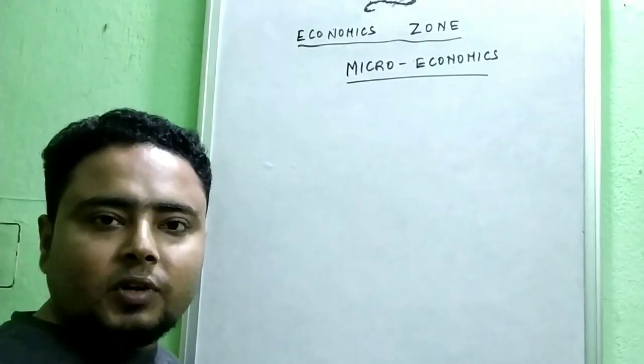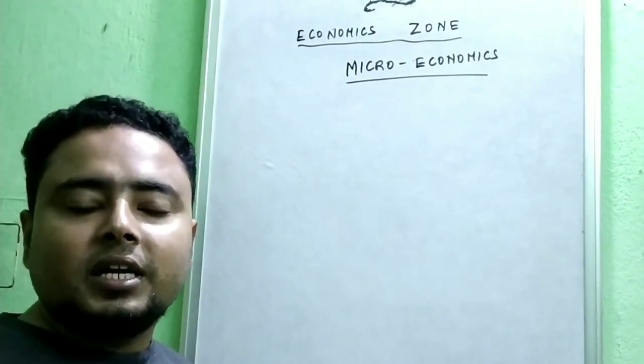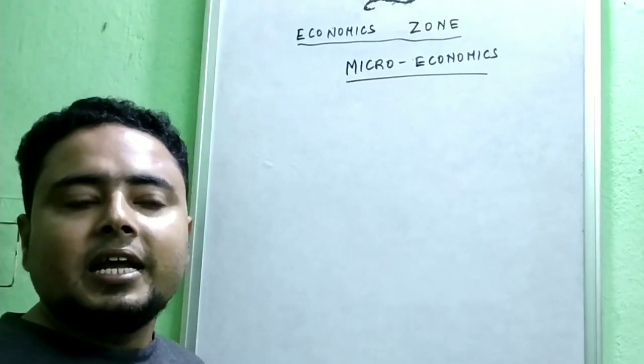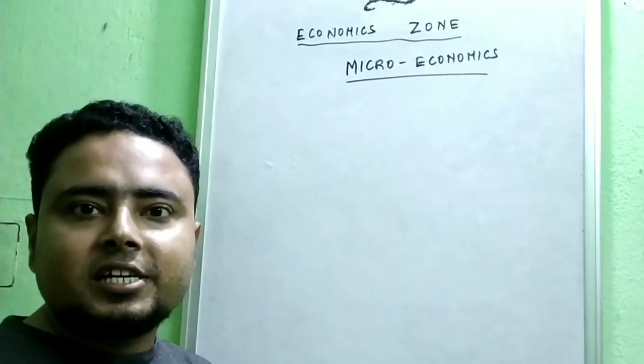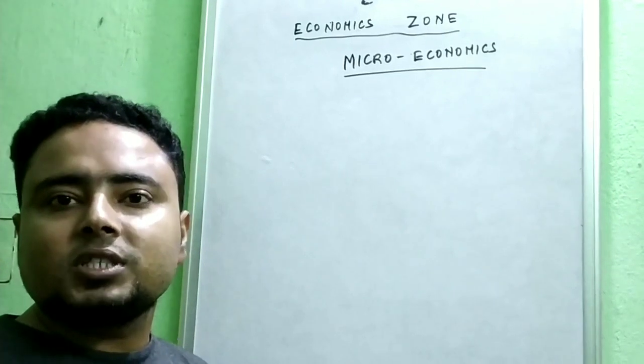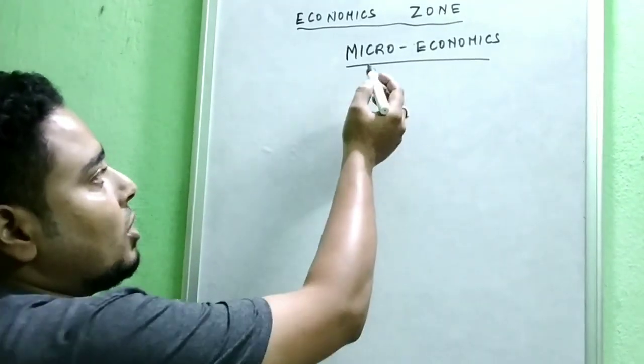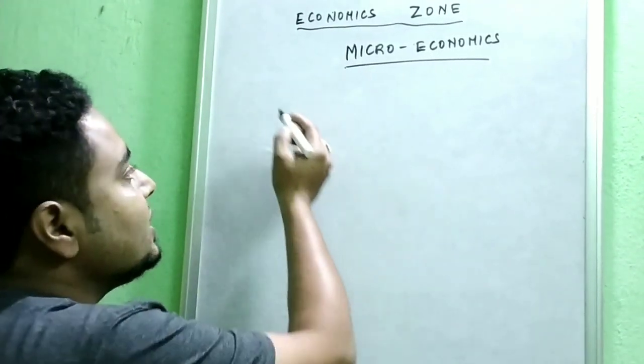That means individual income, individual savings, individual expenditure, and all sorts of problems related to individual consumption. So microeconomics, as you know, deals with the problem of a single individual.